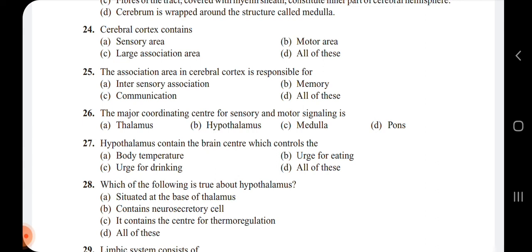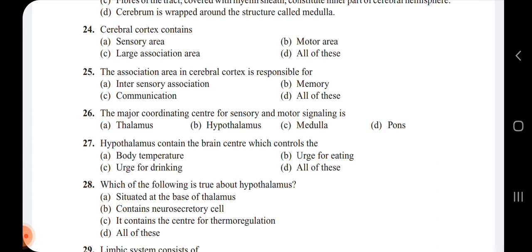But here they have not mentioned that. Body temperature, urge for drinking, urge for eating, all these are controlled by the hypothalamus, which contains the brain center. So the 27th answer is option D, all of these.